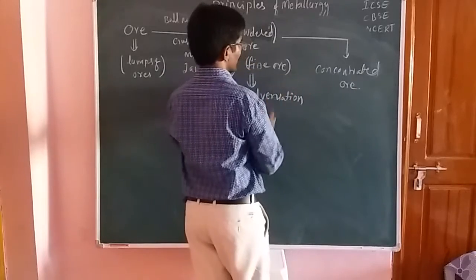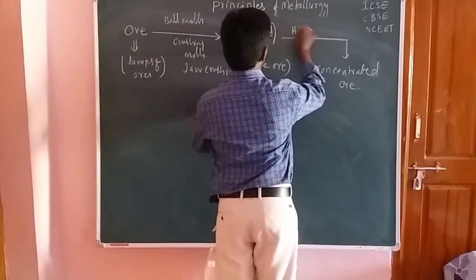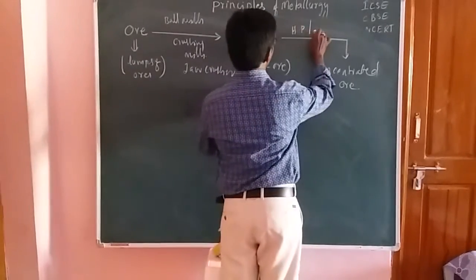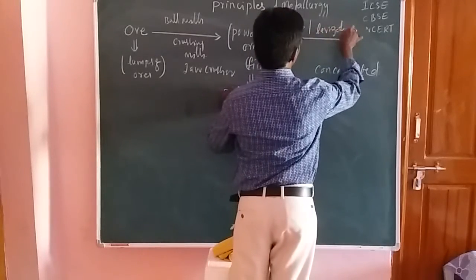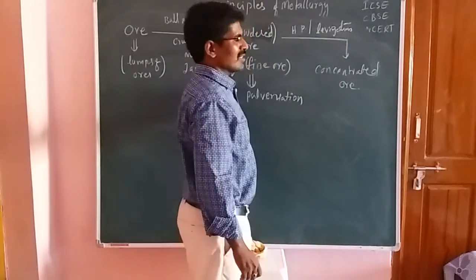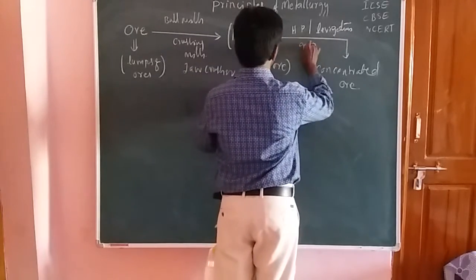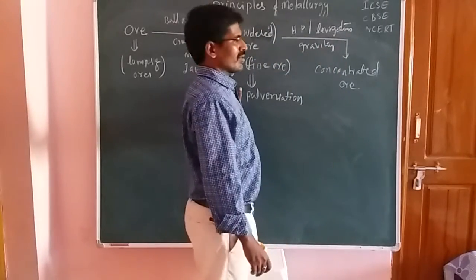So I will write some example processes now. First one is the hand picking process, and the second one is the levitation process. Next one is the gravity separation process.